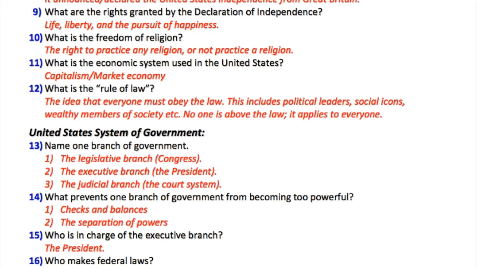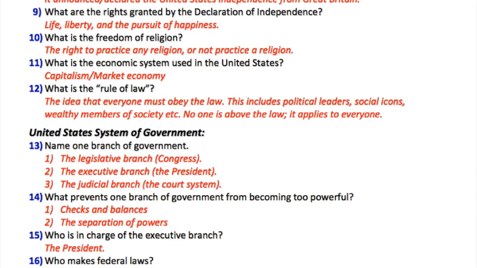11. What is the economic system used in the United States? Capitalism. Market economy. 12. What is the rule of law? The idea that everyone must obey the law. This includes political leaders, social icons, wealthy members of society, etc. No one is above the law. It applies to everyone.